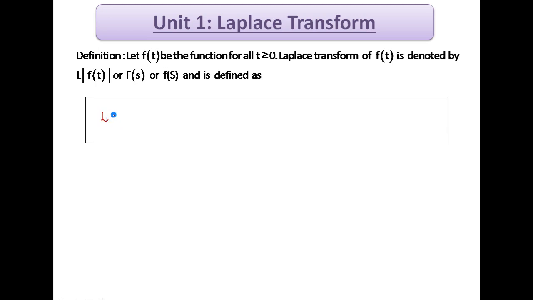Laplace of f of t equal to F of s equal to F bar of s, that is equal to the integration from 0 to infinity of e to the power minus st f of t dt. This is the definition. Okay, so if I want to find the Laplace transform of any function, then I can use this integral to find its Laplace transform.